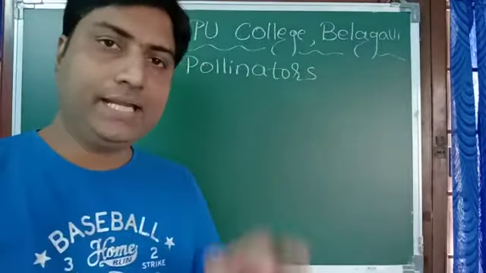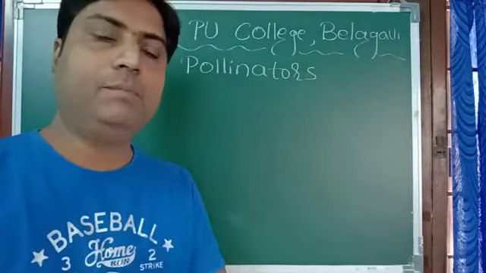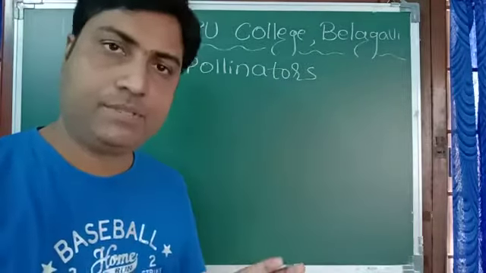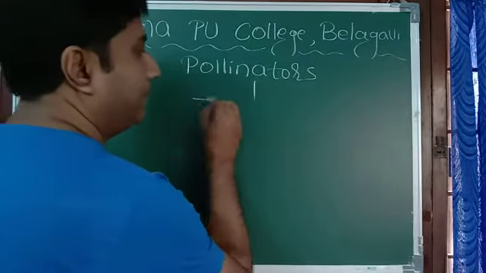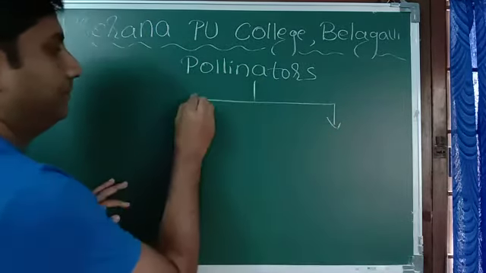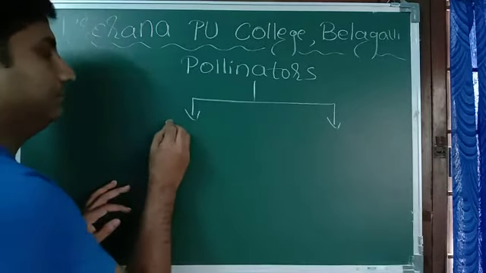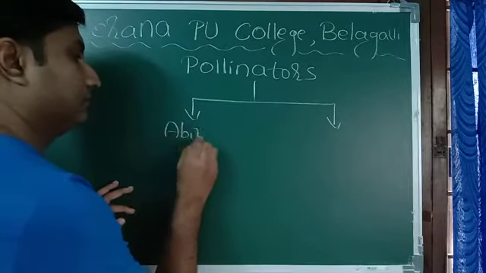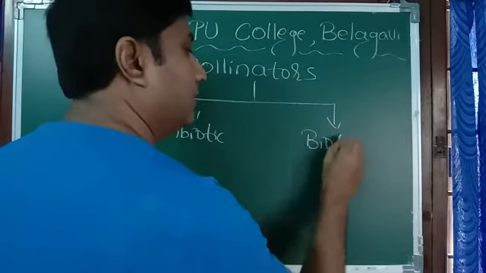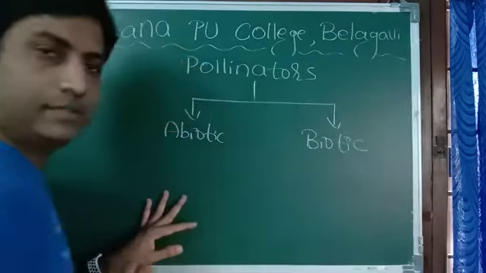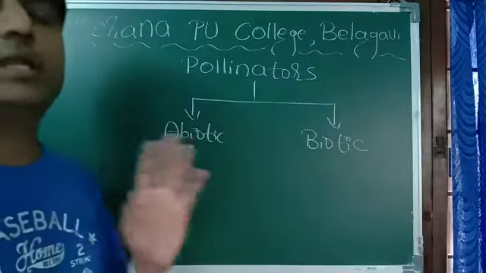Pollinators or pollinating agents, they help in the process of pollination. And pollinators, you can categorize them as abiotic and biotic. Abiotic means non-living.